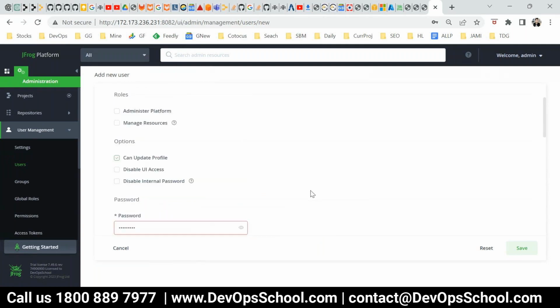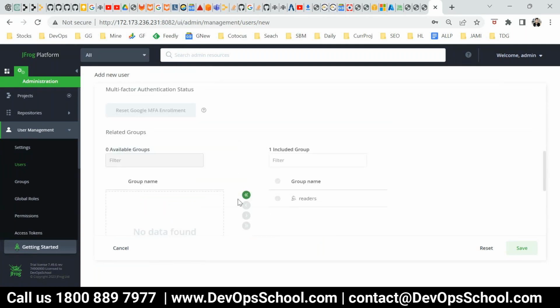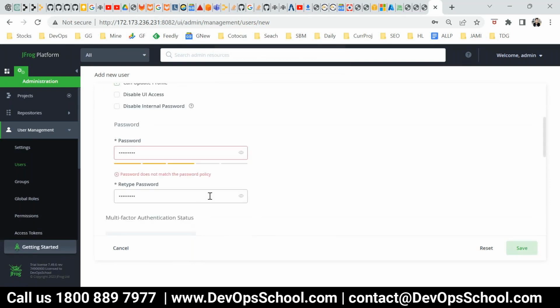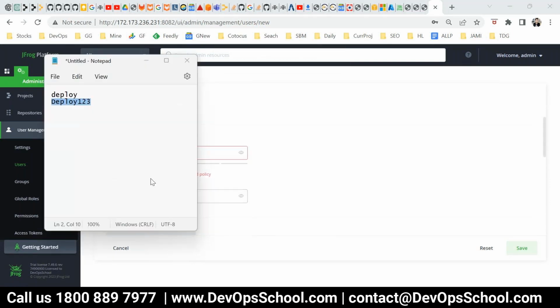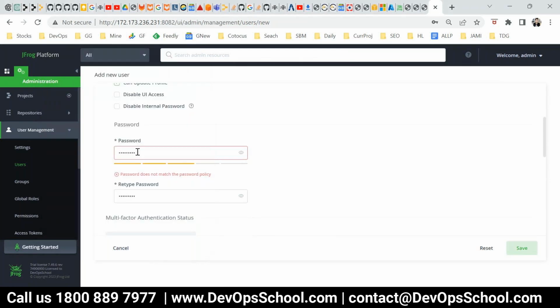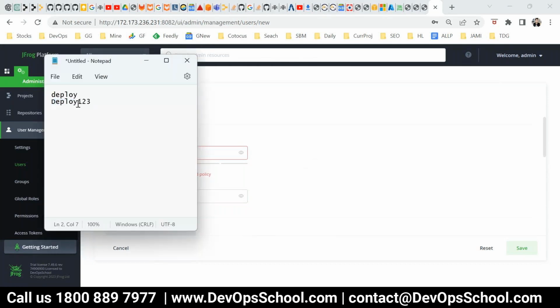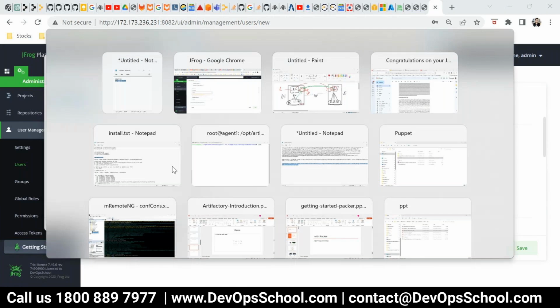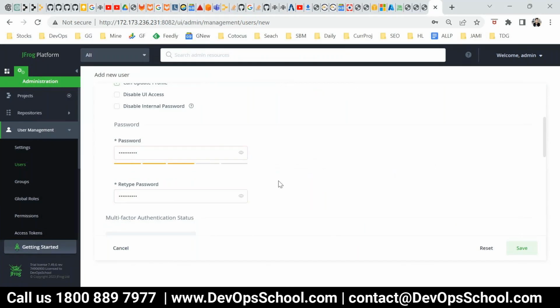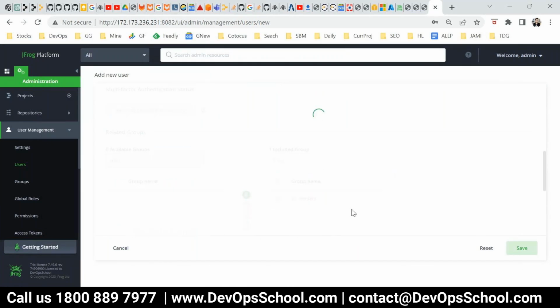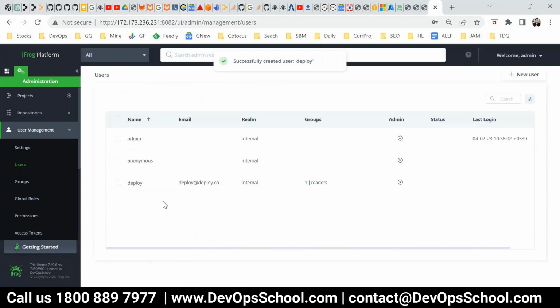You can add a user and add it to a group, but I have not created a group so far. I have one group which is readers, which is the default, so I don't care about that. So save it. Something is missing, I guess the password is not matching. So let's use some special character now, and done. So I created a user which is called deploy.